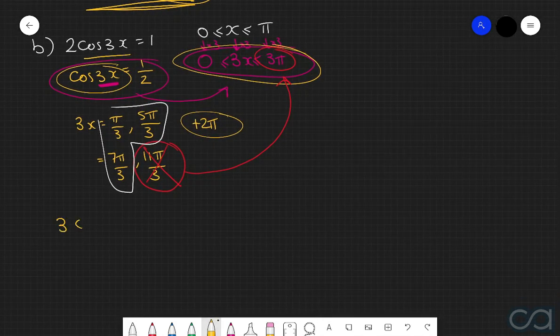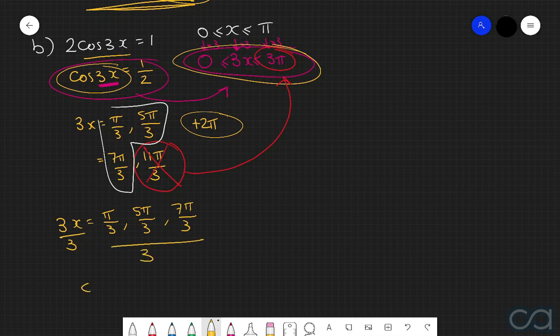So we have 3x is equal to pi over 3, 5 pi over 3, and 7 pi over 3. And so now finally, in order to get this x all by itself, we're going to divide through everything by 3. And in doing so, we now get x is equal to pi over 9, 5 pi over 9, and finally 7 pi over 9.